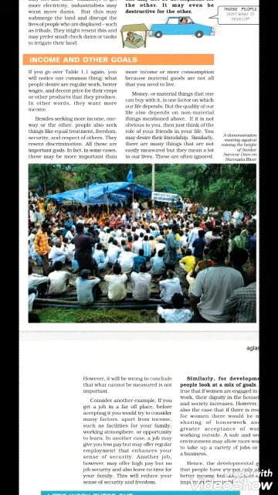Now, under incomes and other goals, common goals or non-material goals will also be discussed. Besides seeking more income one way or the other, people also seek some non-materialistic objects or goals.